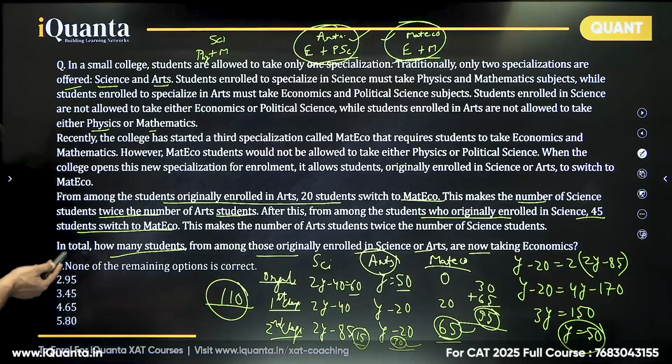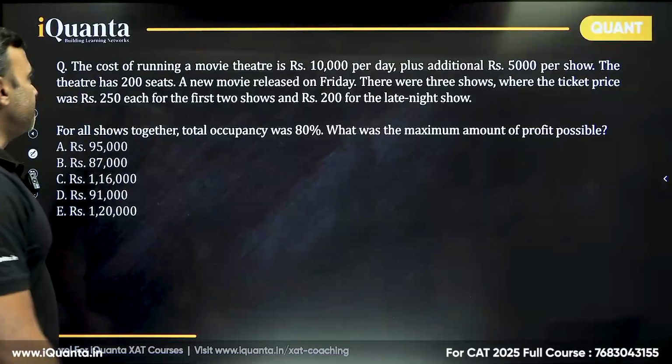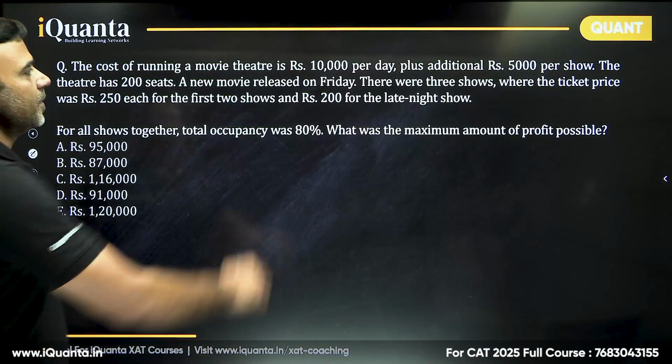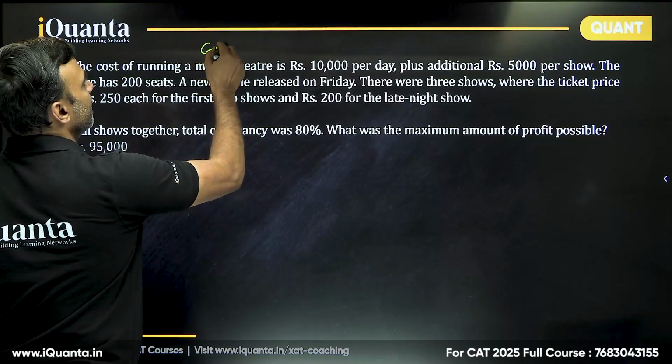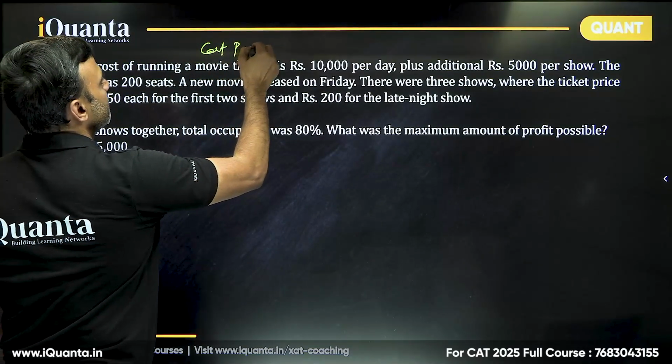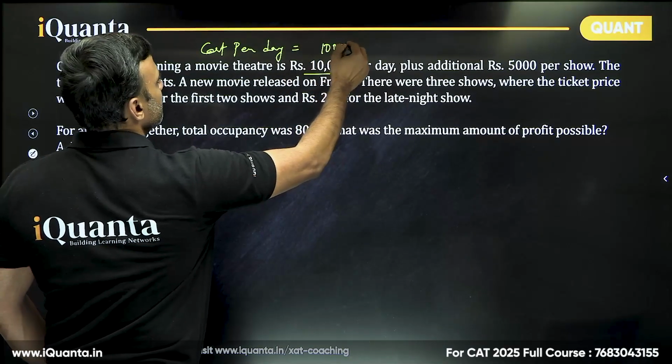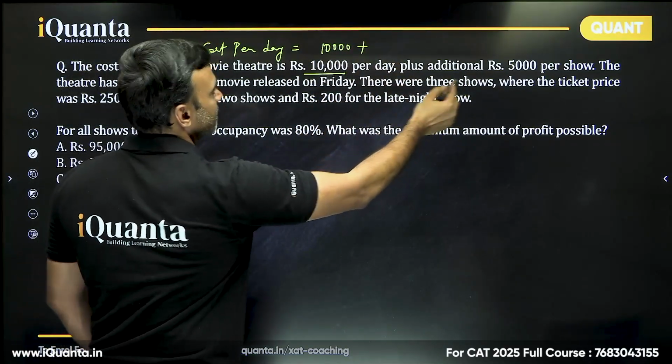Among the given options here, 95, option 2, is the correct answer. The question says the cost of running a movie theater is 10,000 per day plus an additional 5,000 rupees per show. So cost per day is equal to 10,000 rupees theater cost plus 5,000 per show.